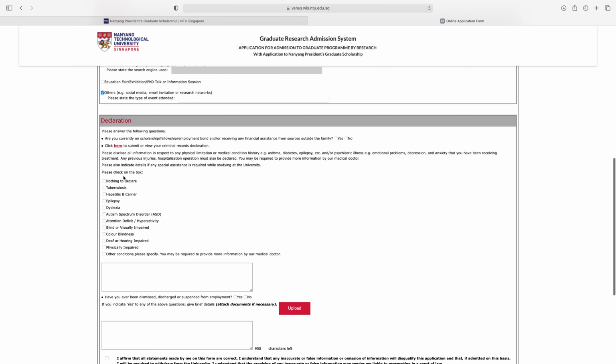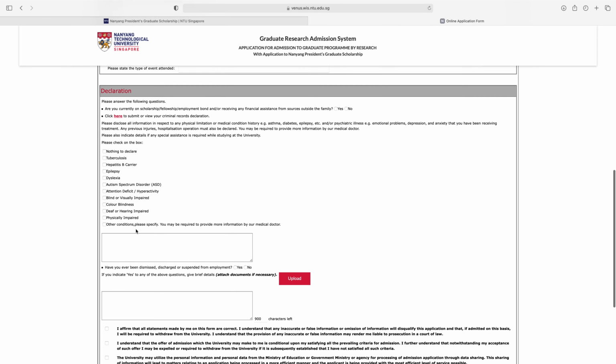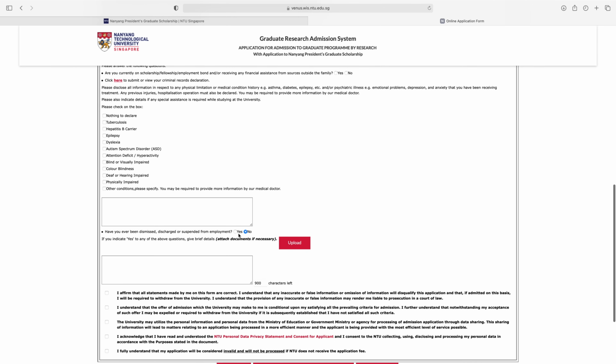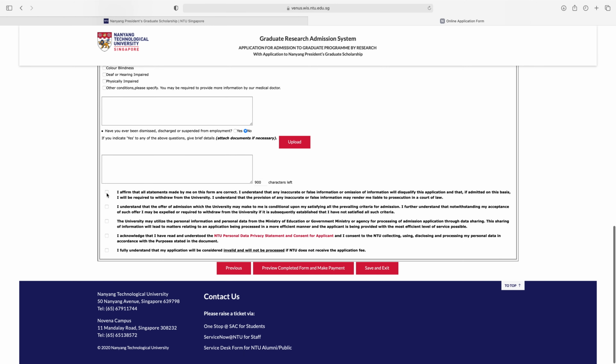So please check on the box. Please also indicate details if any special assistance is required while studying at the university. So you can check from here. Have you ever been dismissed, discharged, or suspended from employment? No. If you indicate yes to any of the above questions, give brief details. So check these boxes.